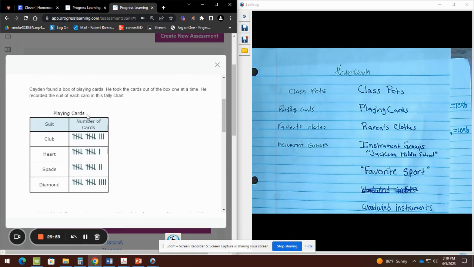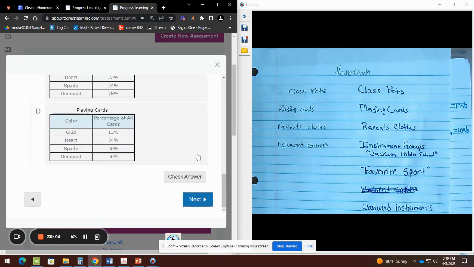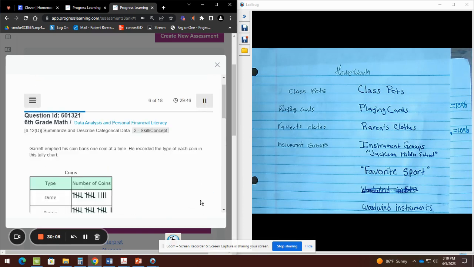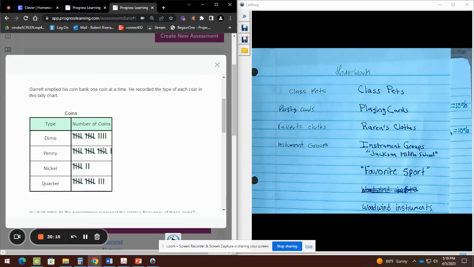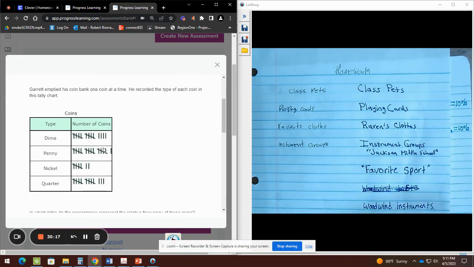So this is another one that's for homework, the playing cards. That will be the second one for homework. This one is called coins. So I'm going to do coins. In case you're not sure how to do the playing cards, I'm going to do coins right now and show you how easy it is. So coins.